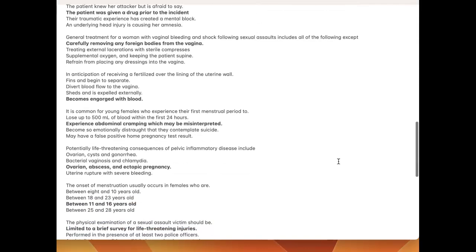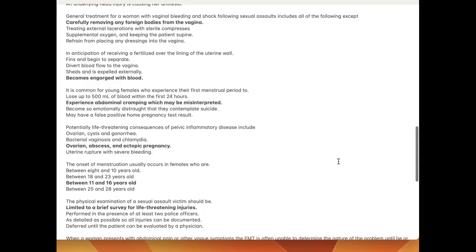In anticipating of receiving a fertilized over the lining of the uterine wall, becomes engorged with blood. Sorry, that one's copied wrong again.